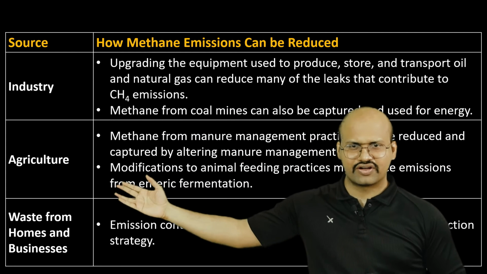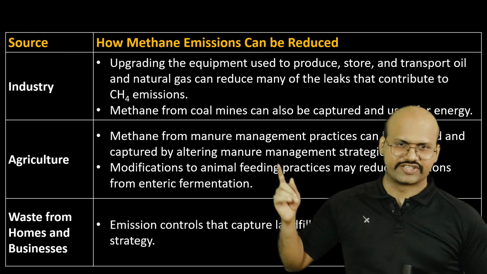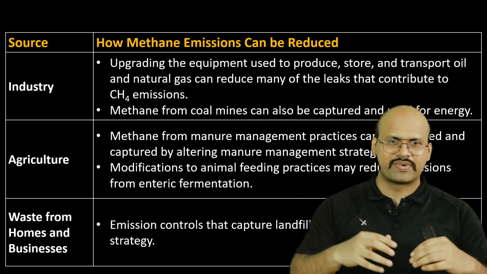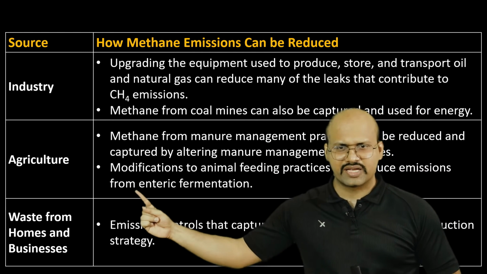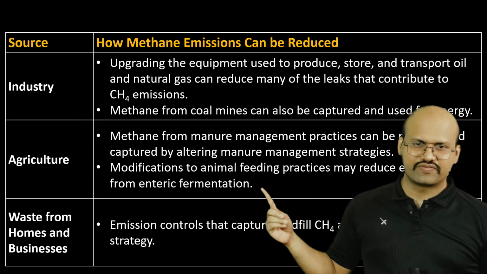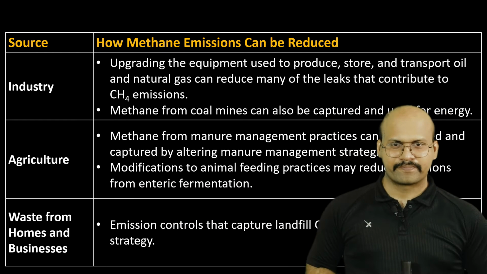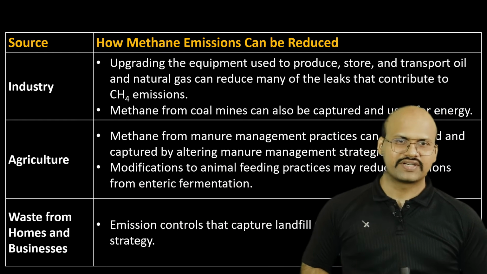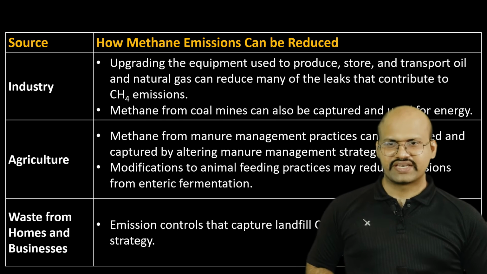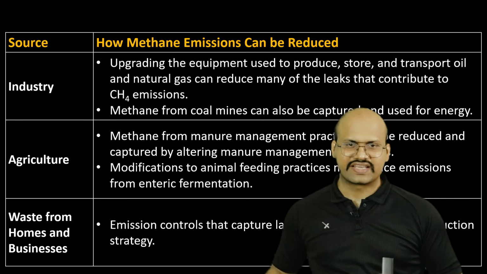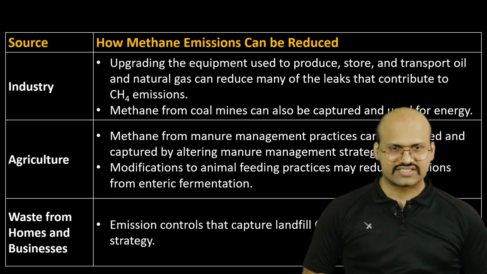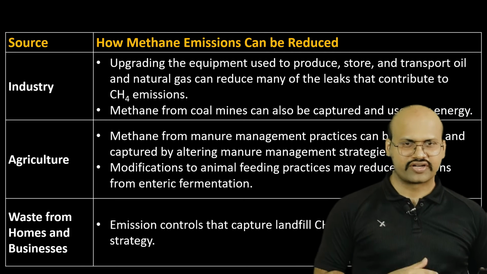In agriculture we can have better manure management. We know that heaping of the manure also releases methane in the atmosphere, and there can be modifications to what we give to animals for eating. So animal feed can also help us in reducing methane in the atmosphere. Waste from homes and businesses can be properly processed before discharging them to landfills or water.